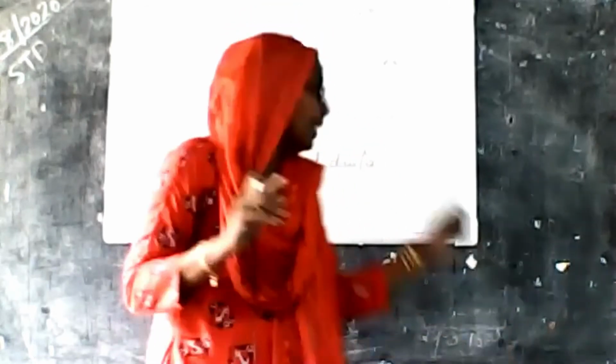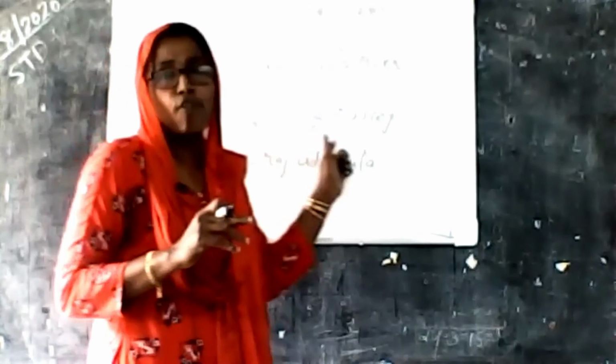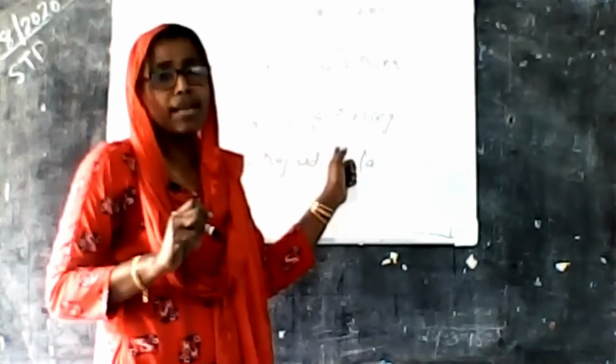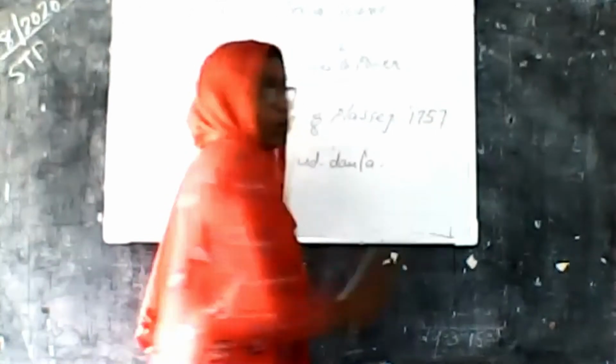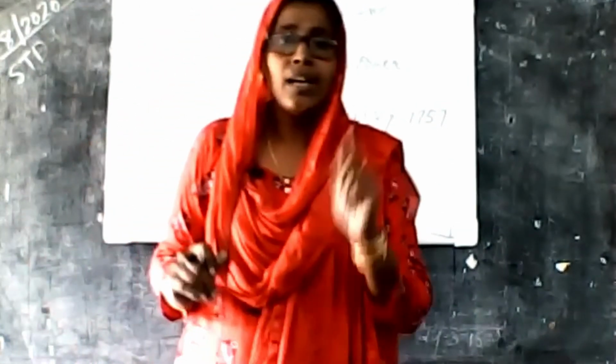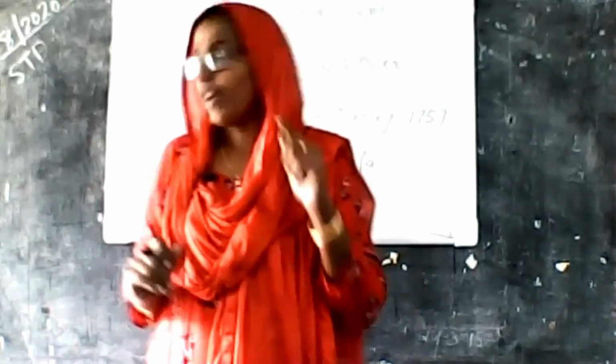And their war's name is the Battle of Plassey. In which year did the Battle of Plassey start? That is in 1757. In that war, the English East India Company were the final victors.